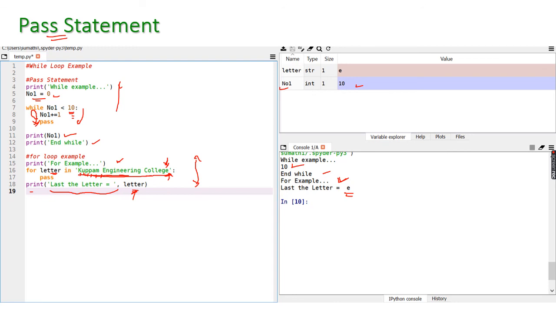So what is the purpose of pass here? This letter is incremented until it reaches the end of this particular string. We don't do anything with this loop. So simply the loop will get incremented, executed continuously. So for this purpose we can use this pass statement.